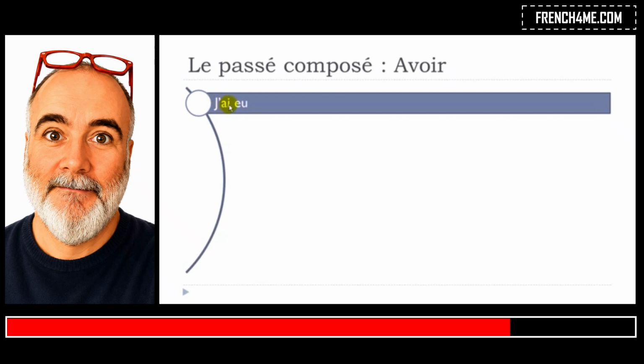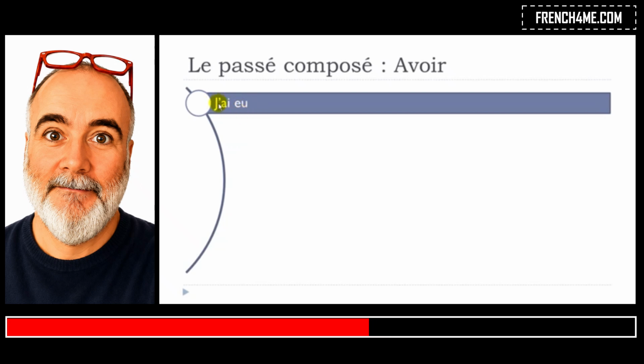So first, remember that we saw in the previous lesson how to construct this passé composé form. So you've got to use whether avoir or être here. In that case, it's avoir at the present form. And then the second part, it's what we call the participe passé. And then, of course, for avoir, it's a bit tricky. You write it like that, eu, but then phonetically, what you will have to pronounce is u. Okay, so you get j'ai eu.